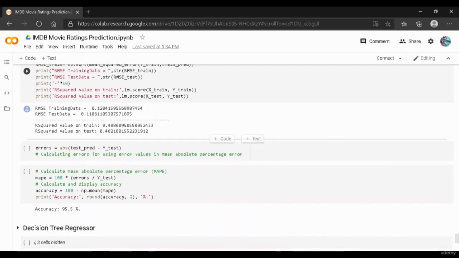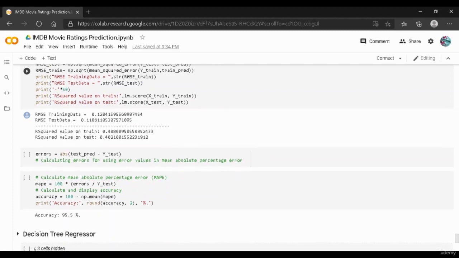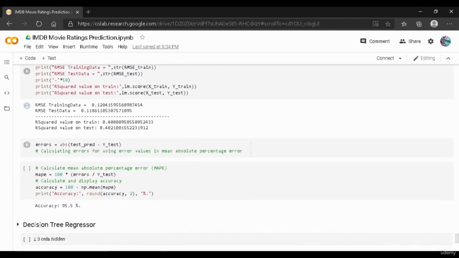And then again, in order to see the r squared value, as I told earlier, the root mean squared error should be less, and the r squared value on the data must be higher. So the closer to 100, the better the model, and the lower the RMSE, or closer to 0, the better the model. And as you can see, we have printed the r squared value on x train, y train, and the r squared value on test and train has been printed over here.